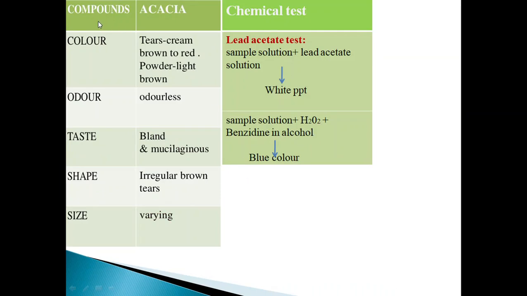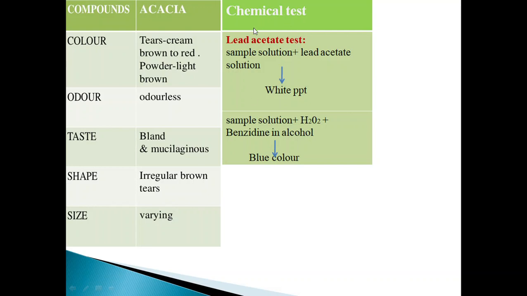If you see the description for acacia gum, it is available in two forms, that is a tears form and a powdery form. The color for the tear is cream brown to red, whereas for the powder it is light brown. Next is odor. It is odorless. Taste: if you taste the gum, it is bland and mucilaginous. It is available in irregular brown tears, and based on the different sizes, it is available in the market.